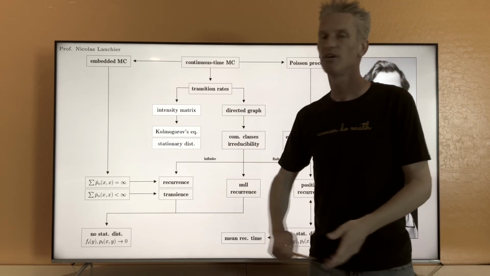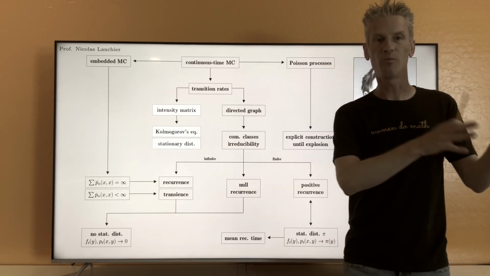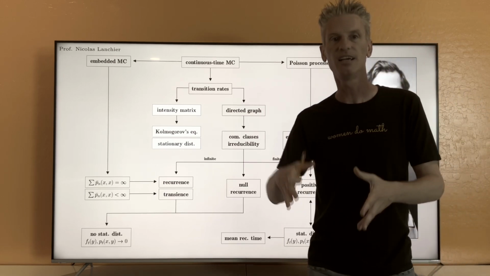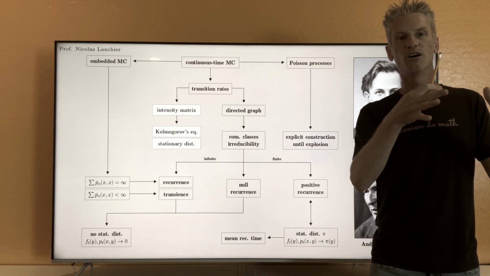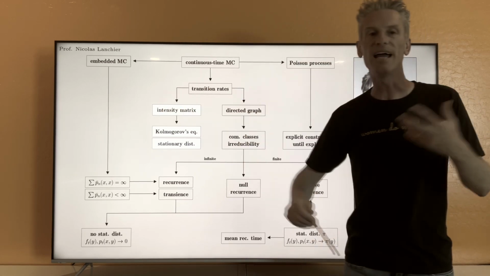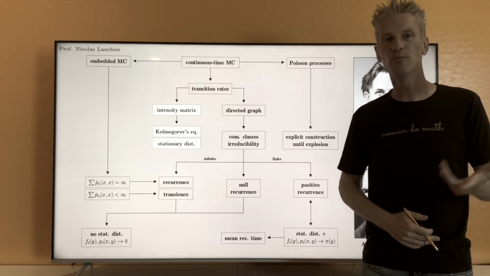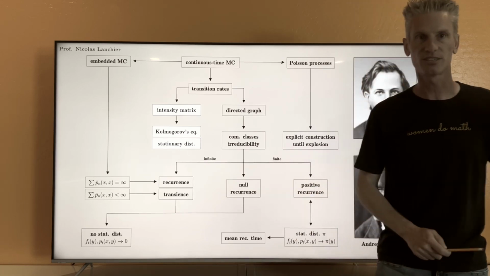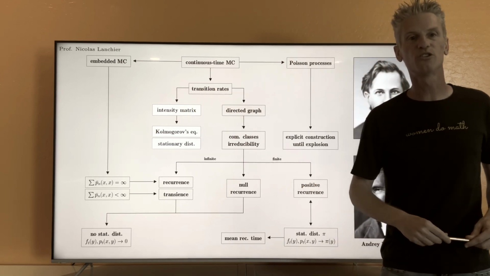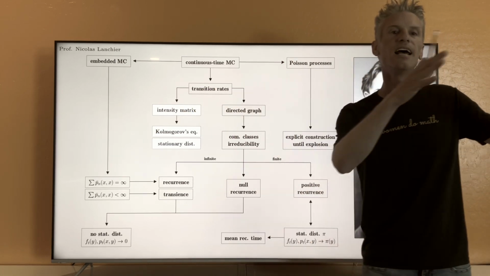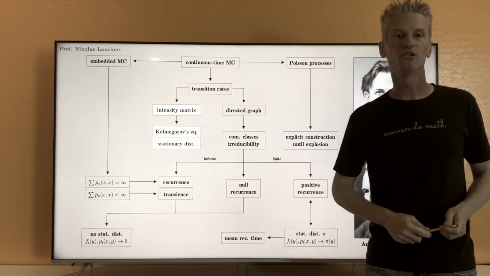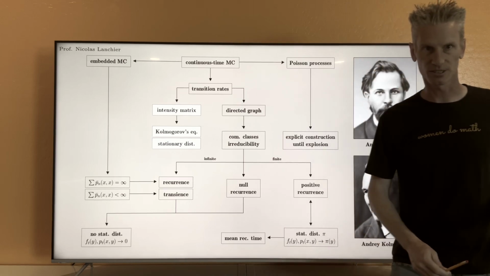So think of this linear equation, pi Q equals 0, as some kind of analog of pi P equals pi in discrete time, where P is the transition matrix. So that's the main tool, the main ingredient to be able to find the stationary distributions of the process, if there are some. And using this result, we'll also be able to prove that any reversible distribution is stationary. That's another trick to find the stationary distributions.